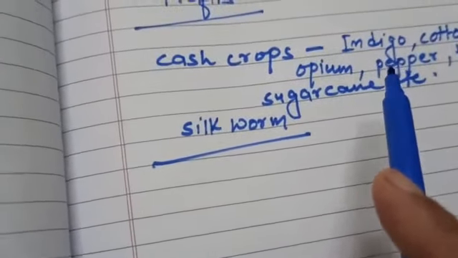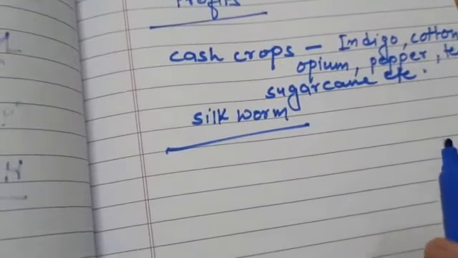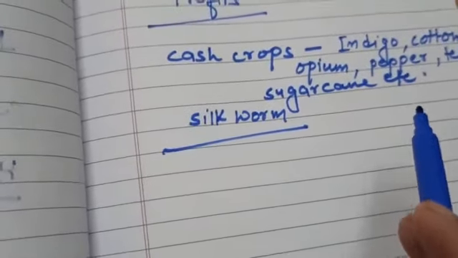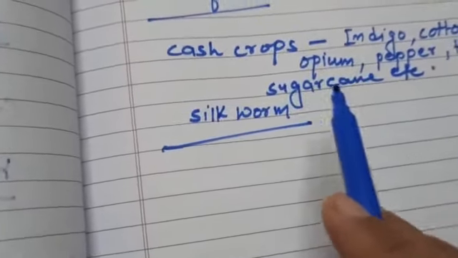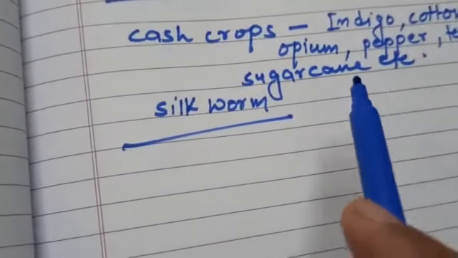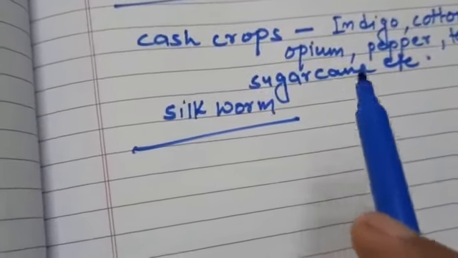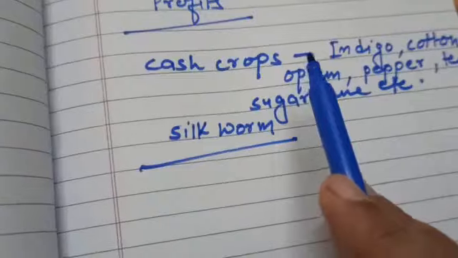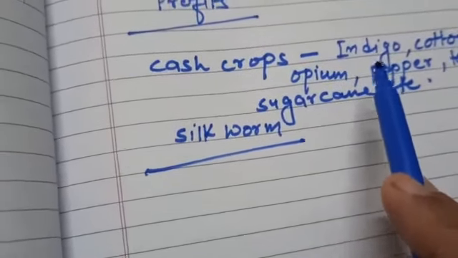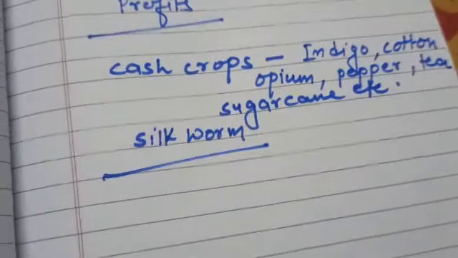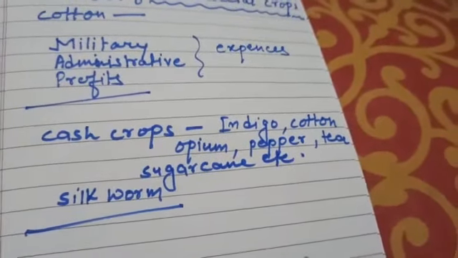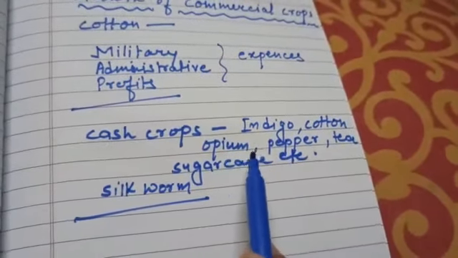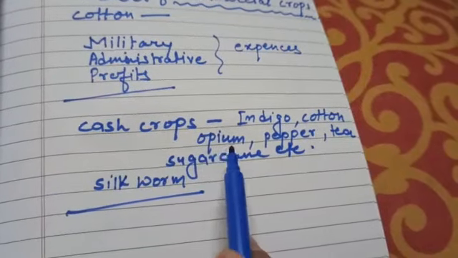That's why our farmers refused to grow indigo, and for their help Gandhiji led his first satyagraha in Champaran district of Bihar. Britishers forced our farmers by oppressive methods to grow these cash crops, and our farmers led a miserable life because Britishers were giving very low prices for indigo and other cash crops. They also forced our farmers to grow sugarcane. Opium, I told you, they made the Chinese addicted to opium.